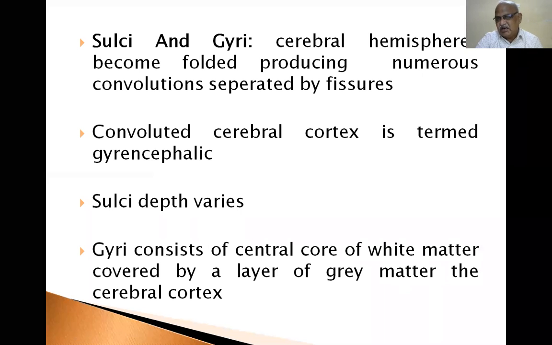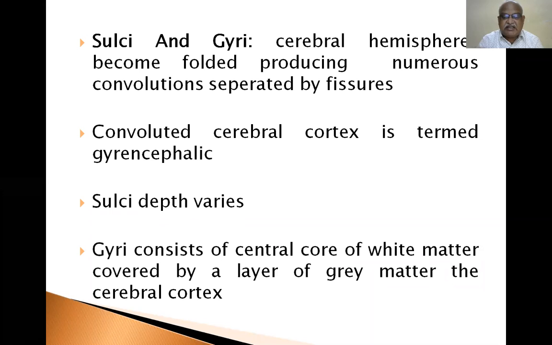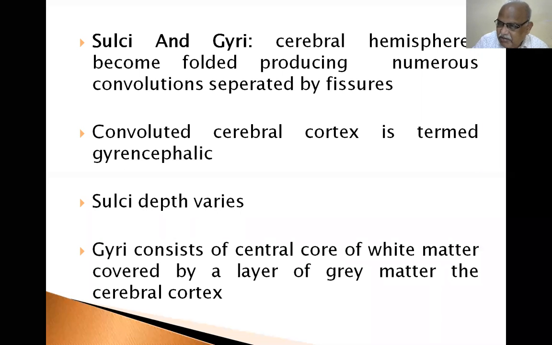Gyri consist of a central core of white matter covered by a layer of gray matter, the cerebral cortex. So sulci means deep fissures, and gyri means the area in between two adjacent sulci. The outer part of the cerebral hemisphere is gray matter, and the inner part is white matter.